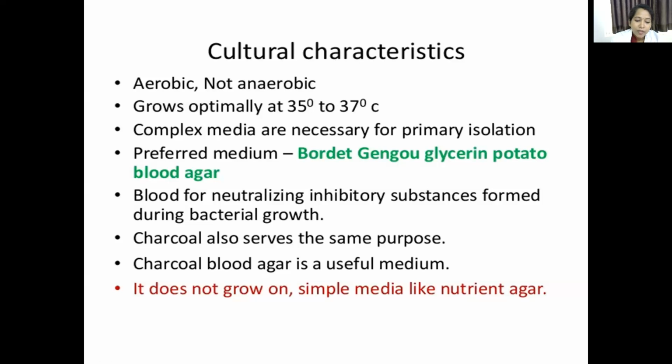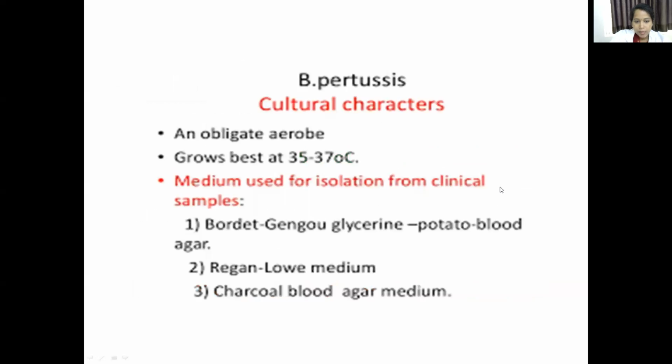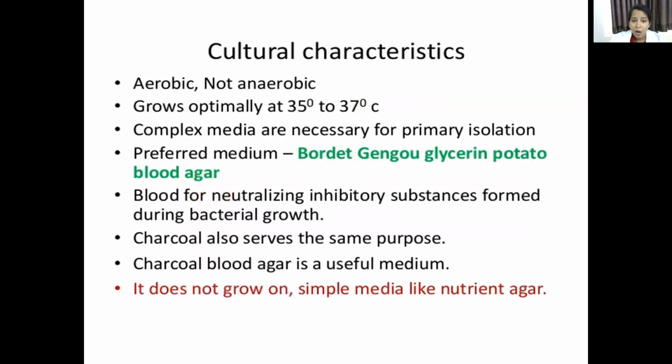One example of charcoal blood agar is Regan-Lowe medium. So Bordet-Gengou glycerin potato blood agar and Regan-Lowe medium are some of the complex media used for growth of Bordetella pertussis.